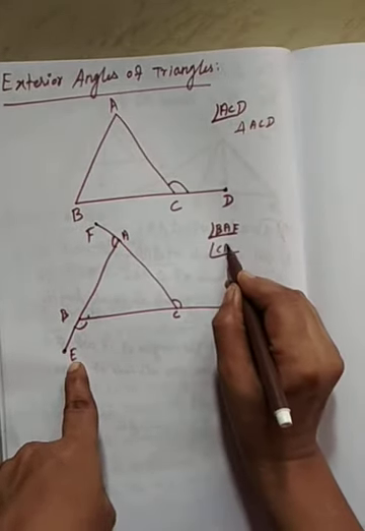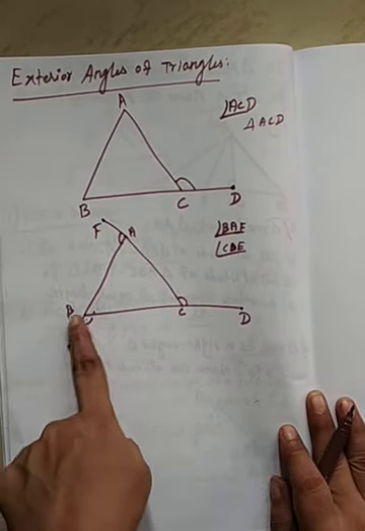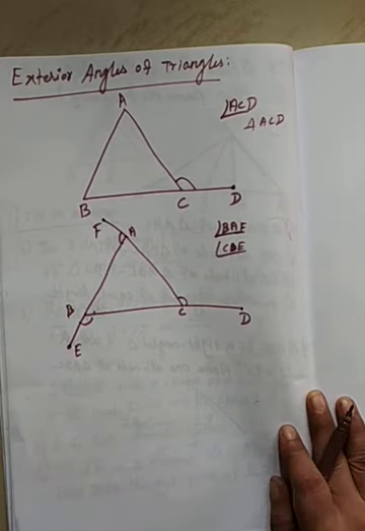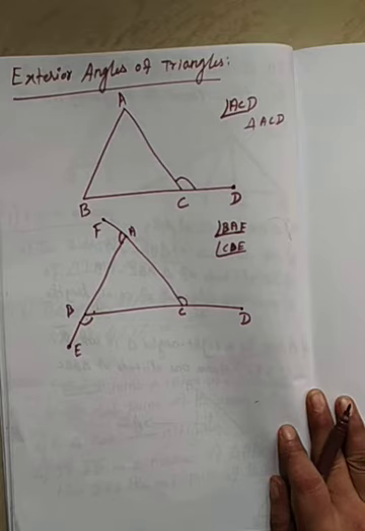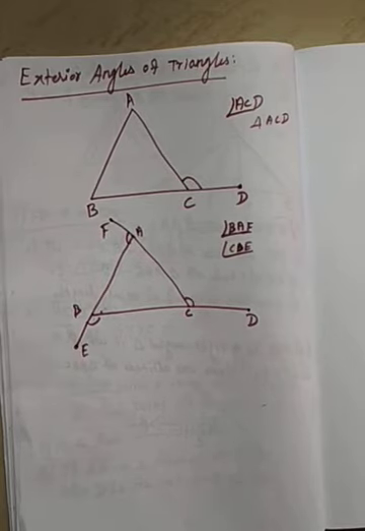So angle CBE, this is B. See, the middle point is B, so you have to put the angle for that one. Okay, now it is clear that any triangle has three exterior angles. We are going to perform an activity to find the relation between the exterior angles and the interior angles of the triangle.